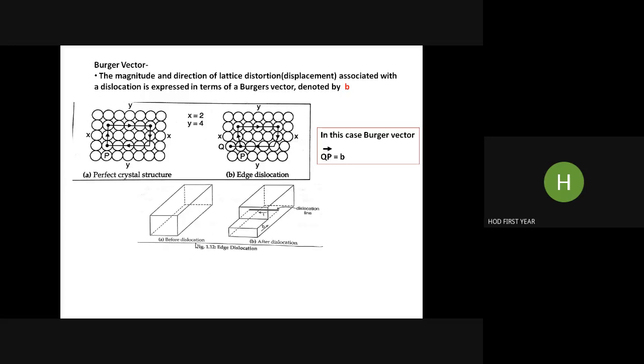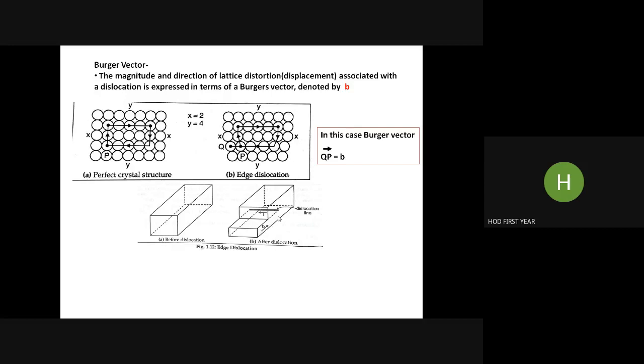Okay. So here also you could see the edge dislocation. This is before dislocation. This is after dislocation. This is a 3-dimensional schematic, and it is under shear stress. So means stress is applied at this corner, and it is moved or displaced back. You could see that defect. So here this is the dislocation plane. This plane is the dislocated line. This plane is the dislocated plane, and this is the dislocation line, and the Burgers vector is this.